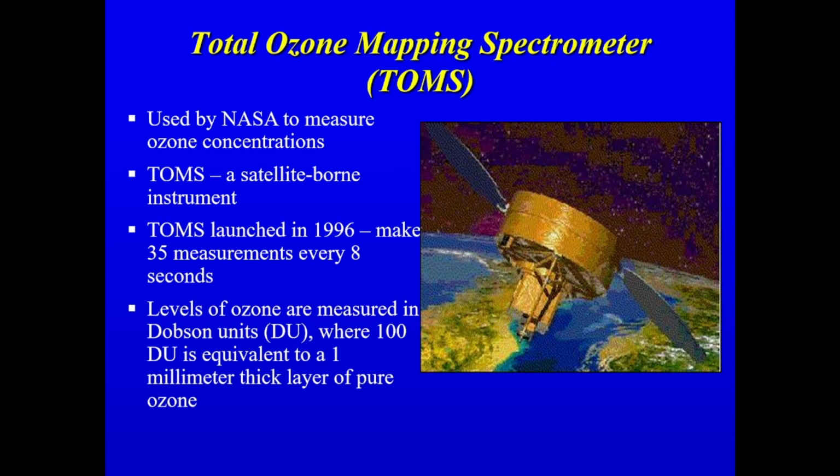So there is an instrument called the Total Ozone Mapping Spectrometer, or TOMS, which is a satellite-borne instrument, and it was first used by NASA to measure the ozone concentration in the stratosphere. It was launched in the year 1996, and it can make 35 measurements every 8 seconds.